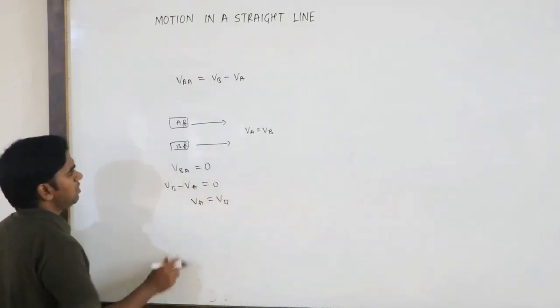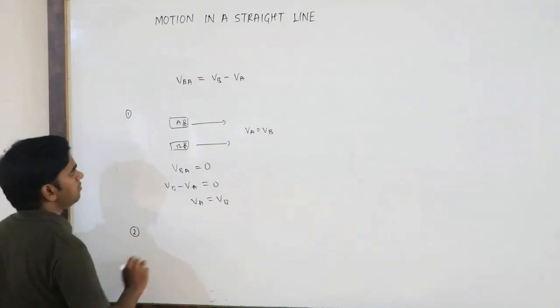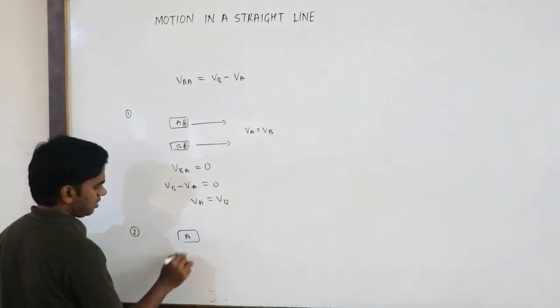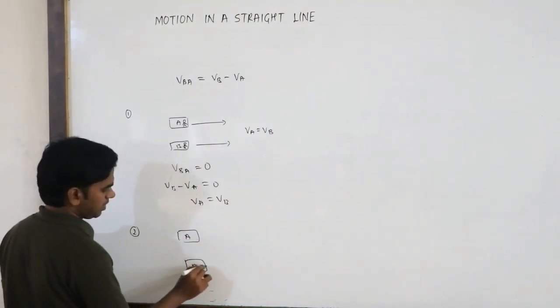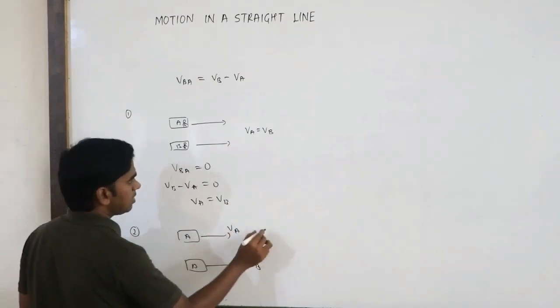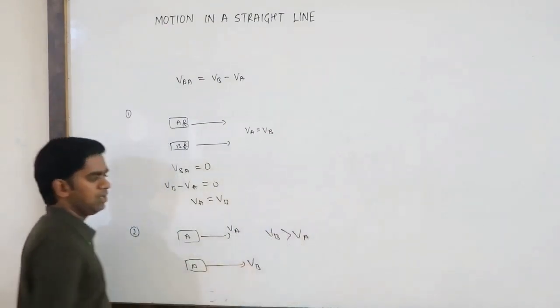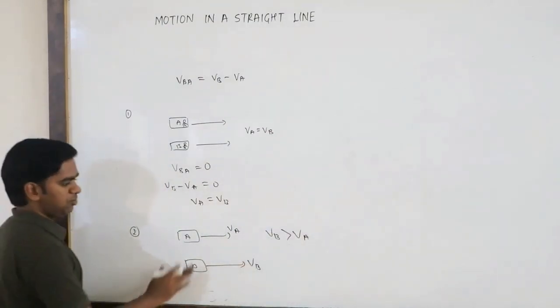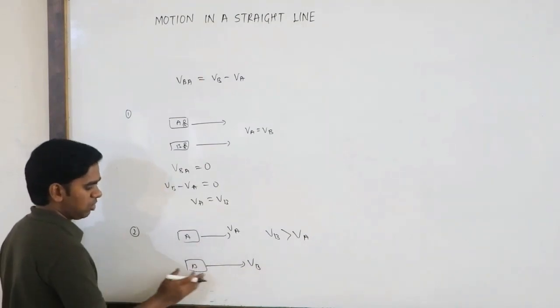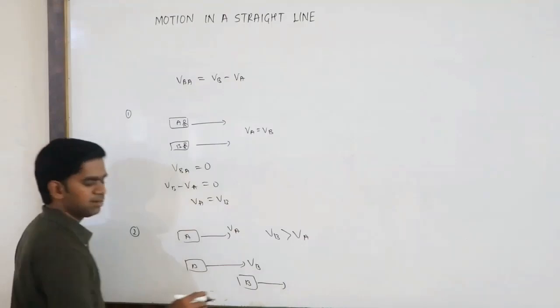Okay. So if instead of that, I go for the second case, A is here and B is here, B is moving with velocity VB and this is moving with velocity VA, but the situation is VB greater than VA. So if VB is greater than VA, after some time what will happen? Your B will come a little farther.